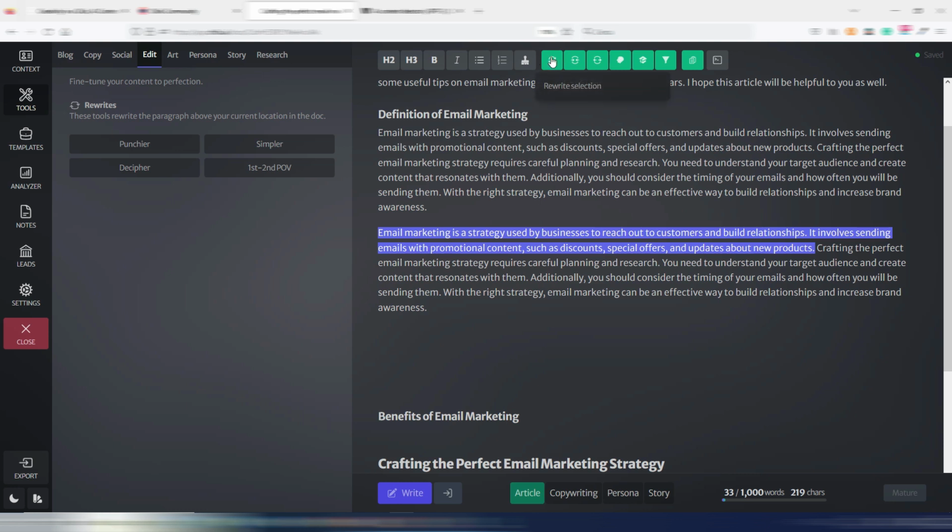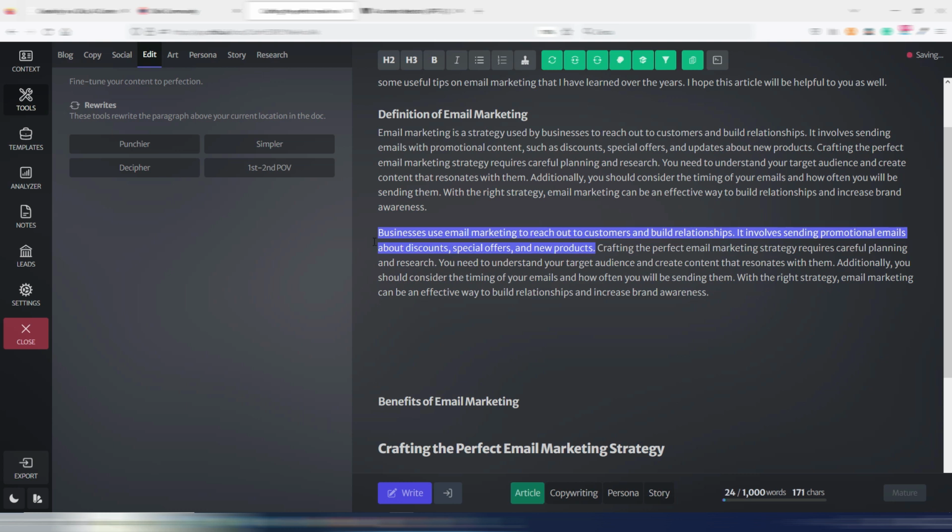You have a rewrite selection, a shorten selection, an expand selection, a casual rewrite selection, a formal rewrite selection. So let's try to use one of these, casual rewrite selection. For example, this will rewrite only this part in a casual way.